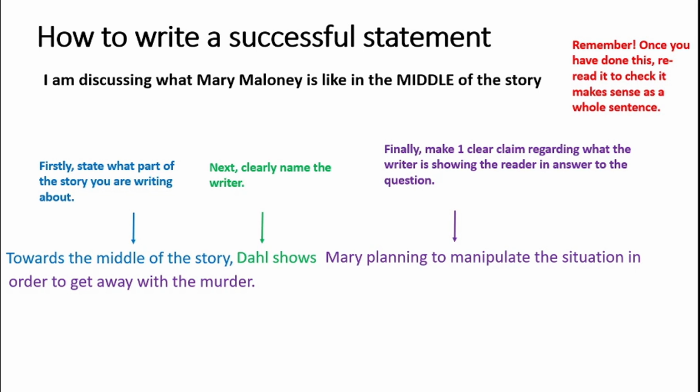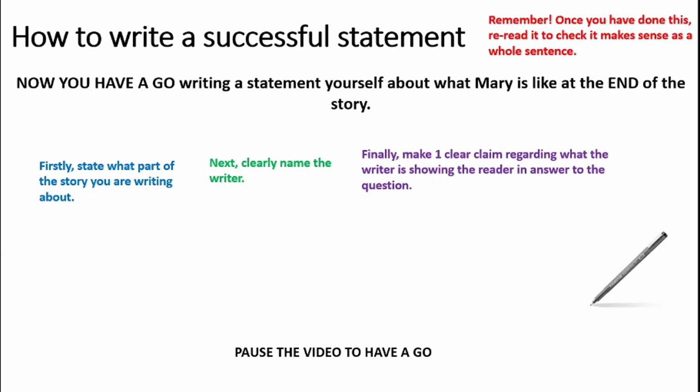So now over to you. You're going to be writing about the end of the story. You've already chosen which quote you're going to use. So first you're going to state what part of the story you're writing about. Then you're going to name the writer. Then you're going to make one clear claim. So I want you to pause now and have a go writing just that successful statement. Off you go.